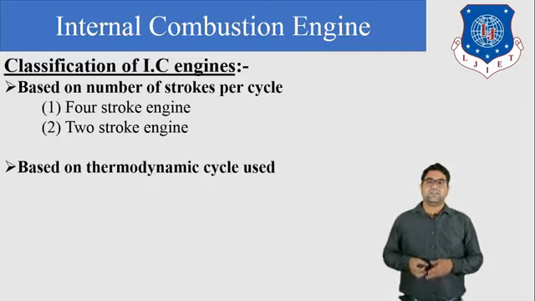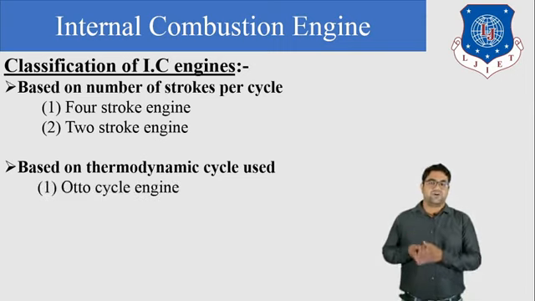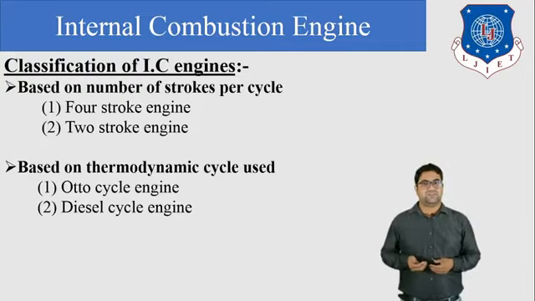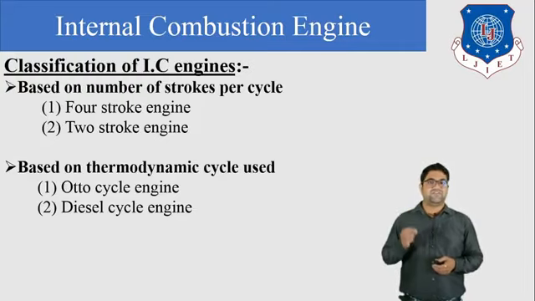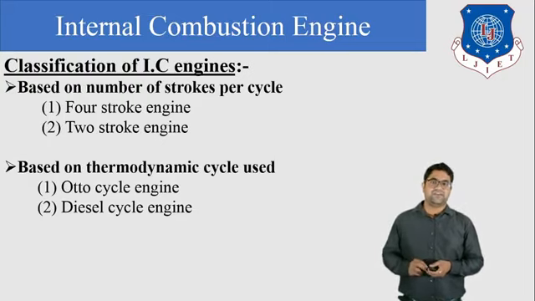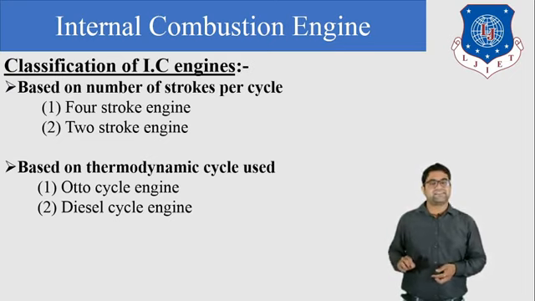Next, it is based on the thermodynamic cycle used: the Otto cycle and the diesel cycle engine. In chapter number 5 we discussed the Otto cycle and the diesel cycle. Generally, the Otto cycle is used in the petrol engine and the diesel cycle is used in the diesel engine.